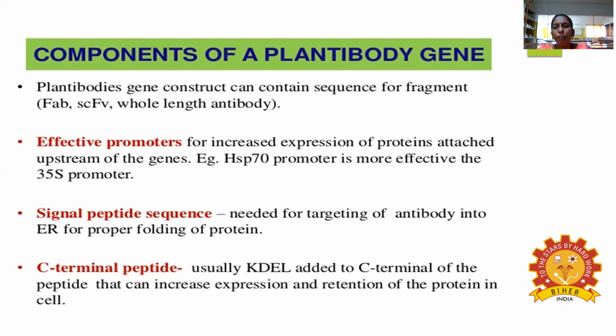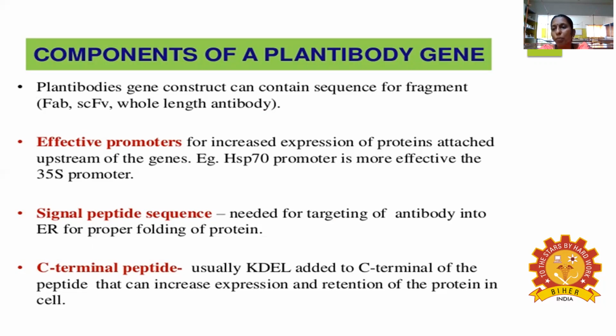And the next case, effective promoters. What is called a promoter? It means the enhancer, the inducer of the gene expression, it is called a promoter. The promoters increase the expression of the proteins and are attached to the upstream of the gene.